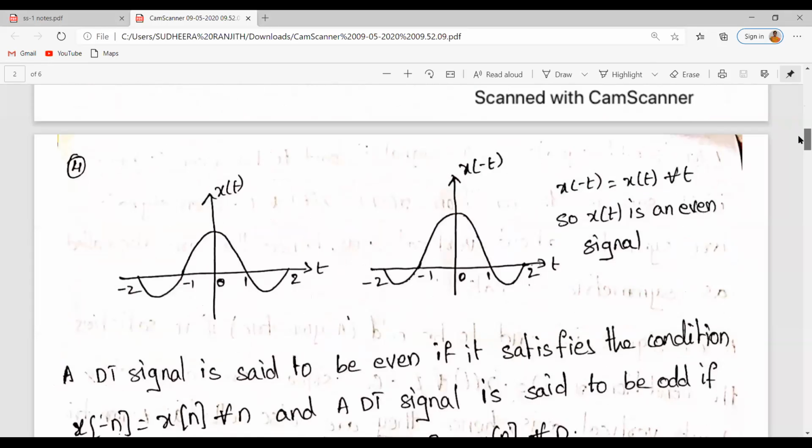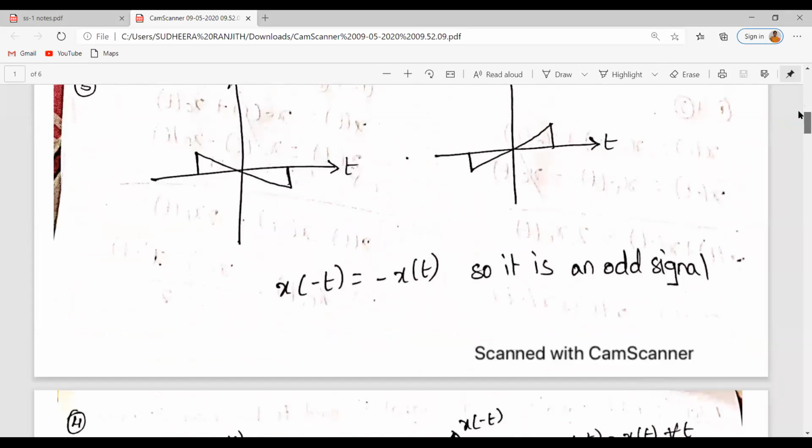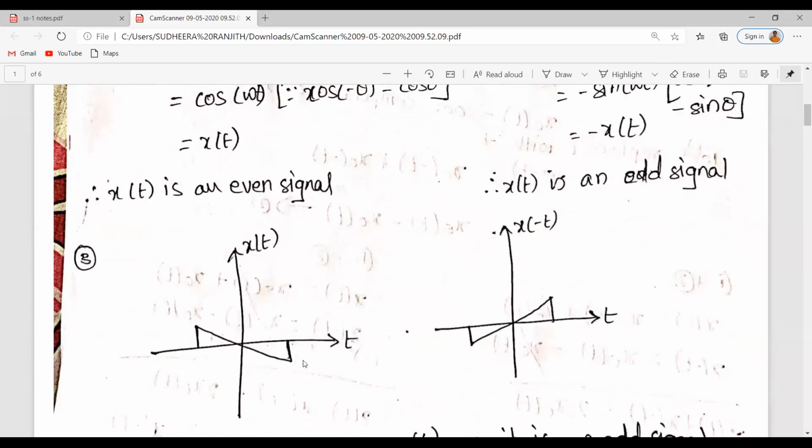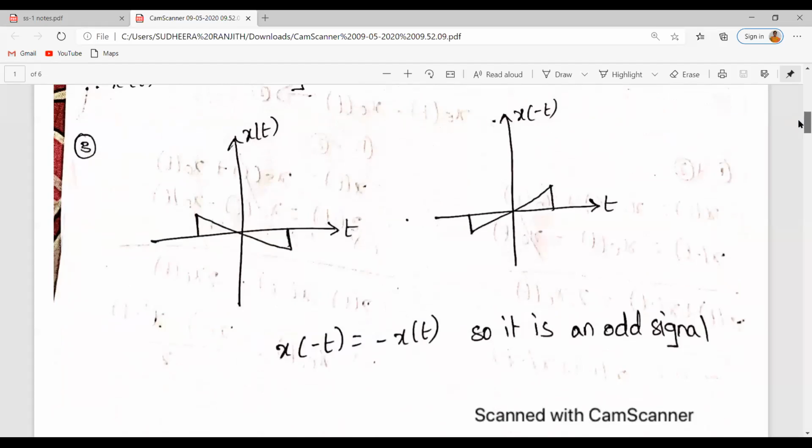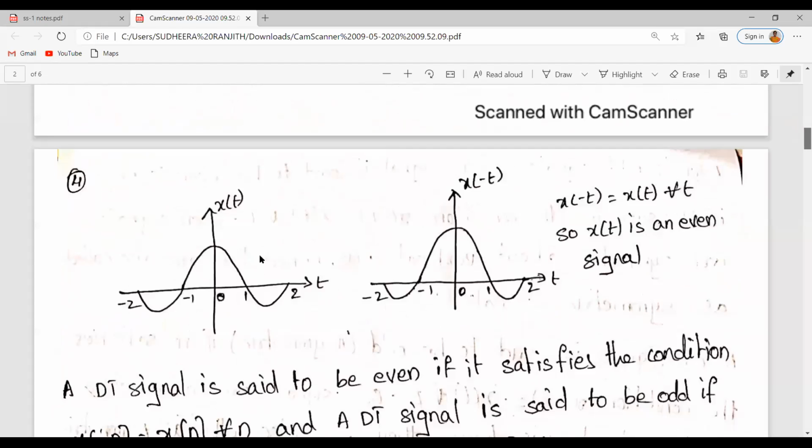Next, here x of t is given. Without doing all this, we can say it is an odd signal because if you observe, this signal is asymmetric about its vertical axis. Here the vertical axis is this one. If the signal is asymmetric about its vertical axis, then we call it an odd signal, isn't it? Similarly, here the signal we observe is symmetric about its vertical axis. So obviously it is an even signal, but let us check it.